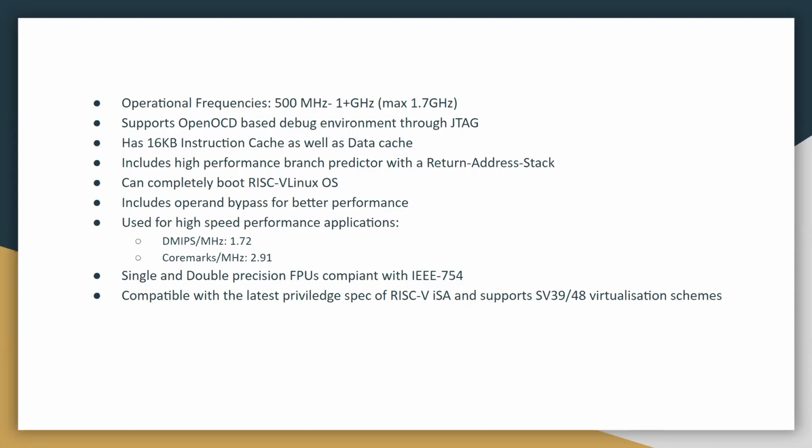And it's for high performance: DMIPS per megahertz is 1.72 and CoreMarks per megahertz is 2.91. Yeah, next slide.